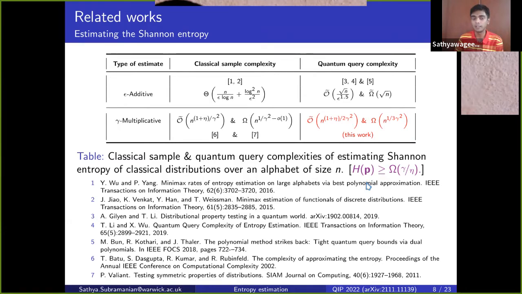for gamma multiplicative estimation, the entropy of the input has to be larger. It has to be bounded away from 0. And in particular, we assume that it's at least gamma over eta. And as you can see, this parameter eta appears in the complexity as well. And this stems from the fact that no polyquery algorithm, classical or quantum, can multiplicatively estimate the entropy of distributions that have arbitrarily low entropy. And we will also see this a little bit later in the lower bounds section.